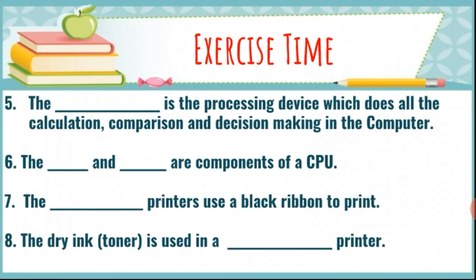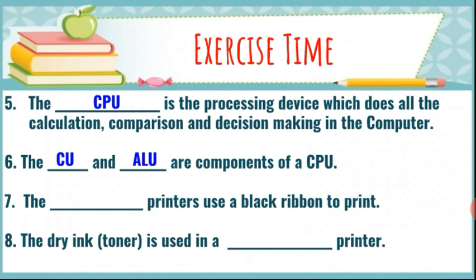Now next question is: the dash is the processing device which does all the calculations, comparisons and decision making in the computer. Dear students, here is one mistake. In the last word you can see computer is written, but in your book it is written CPU. So students, you can correct it. In the place of CPU, it should be computer. So what is the question? The dash is the processing device which does all the calculations, comparison and decision making in the computer. So answer is CPU. CPU means central processing unit. The dash and dash are components of CPU. ALU and CU, or you can write CU and ALU, are components of CPU.